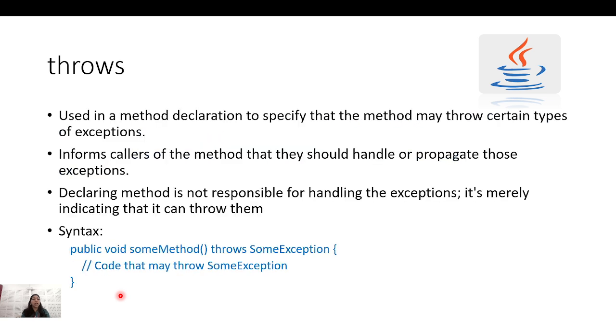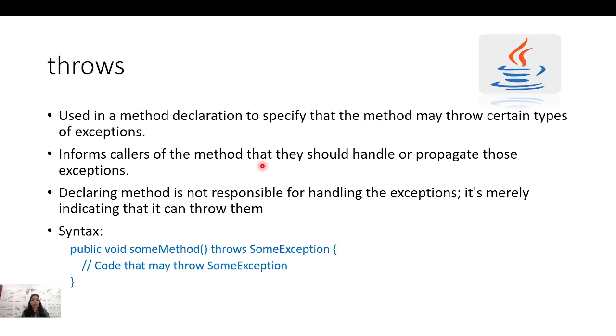Now throws. Throws is used in a method declaration to specify that the method may throw certain types of exceptions. In the method signature only, I will put that it will throw some IO exception or arithmetic exception or SQL exception. So at the design level also, you can assume what type of error can be thrown and put it in the method declaration.